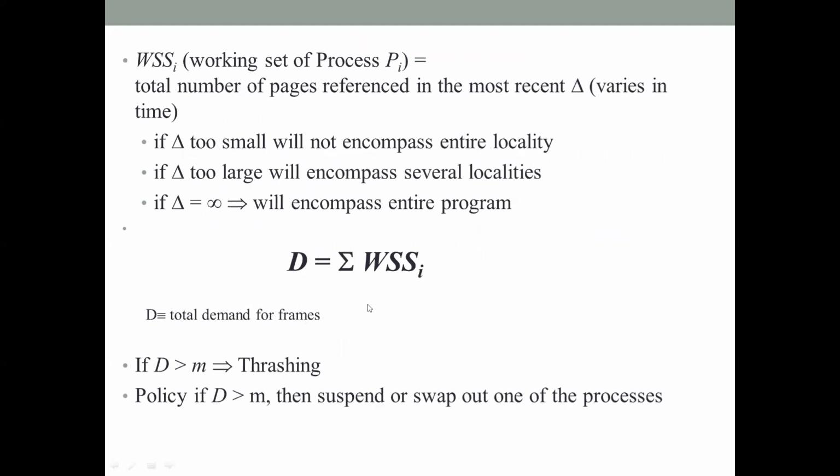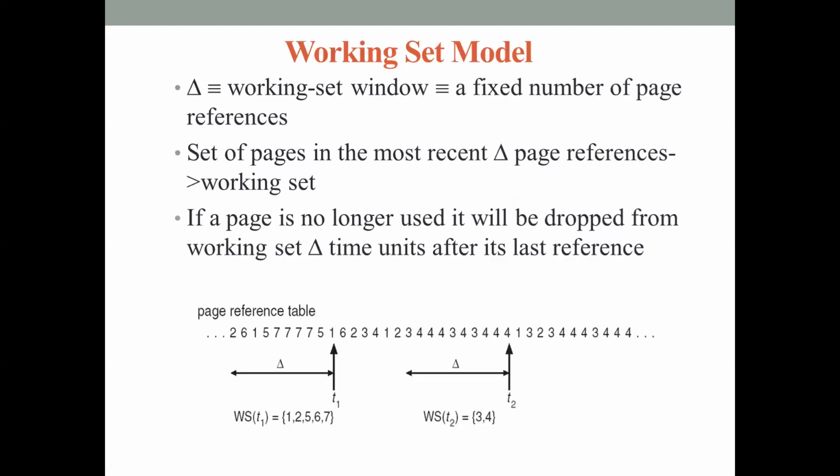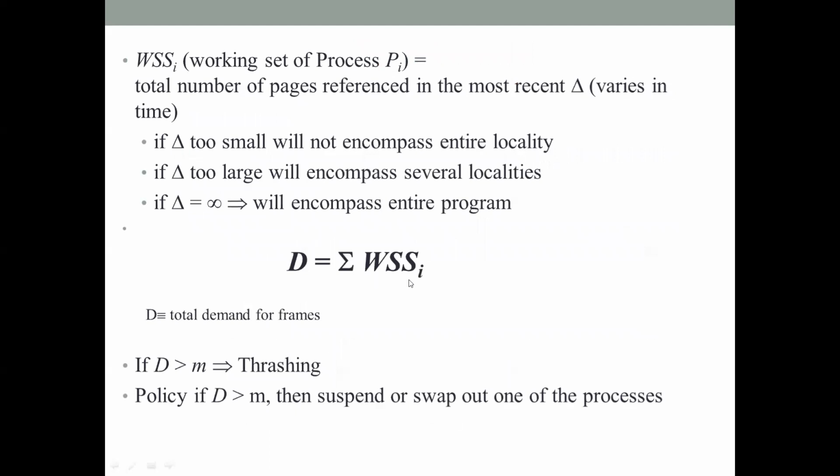So in this equation, WSS of i indicates the working set of a process i. Okay, this is nothing but the summation of working set of that process at different points of time during execution. The OS, at periodic intervals, will examine the working set of the process. Just like I told you in the previous example, at time t1 the working set consists of 5 pages. At time t2 working set consists of 2 pages. So at different points of time, the working set of the process will be examined and the total number of page requirements will all be added together. That will constitute your sigma of WSSi.